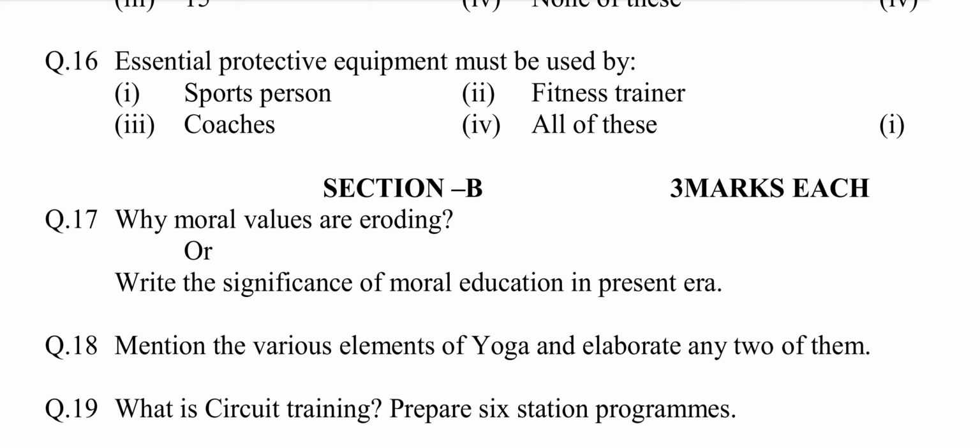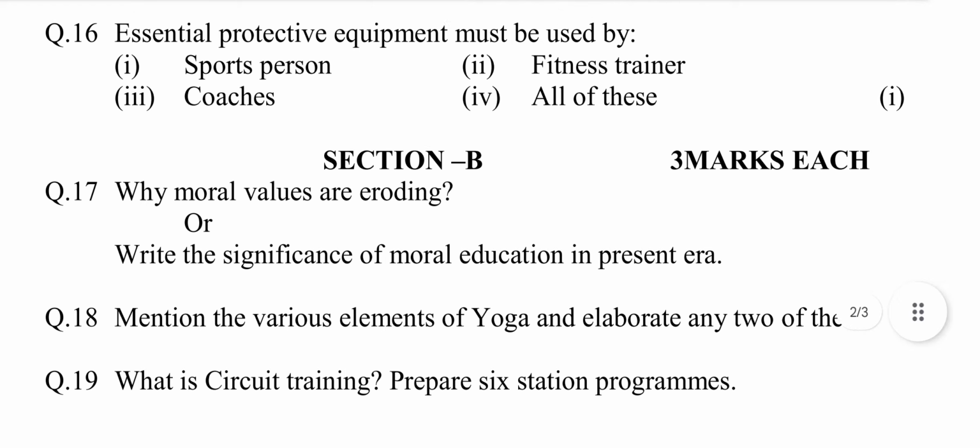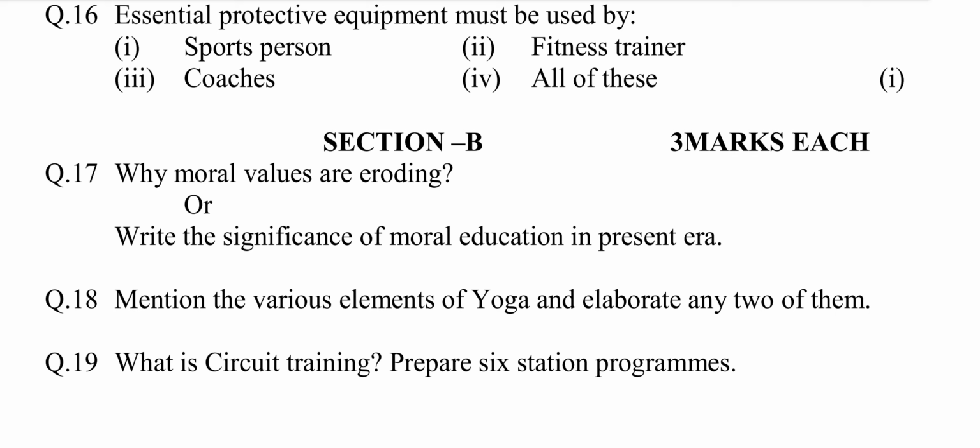Number 1. There is hardly any moral lesson in school curriculum. Second, students are busy with the education system, which is only a marks earning system. Third, parents have hardly time to teach the children, they are busy in earning money.